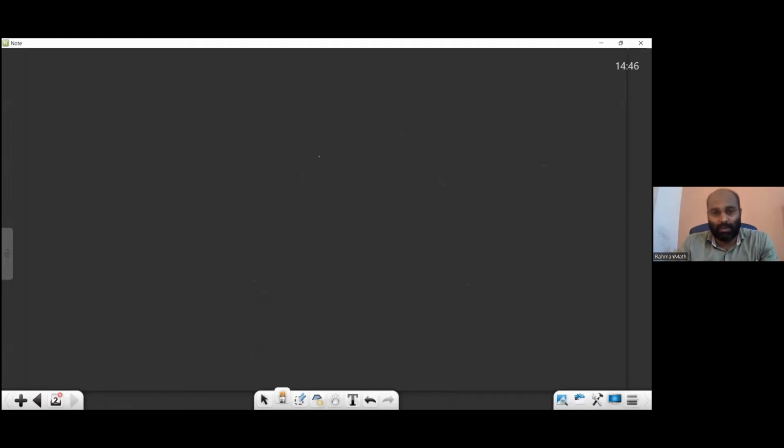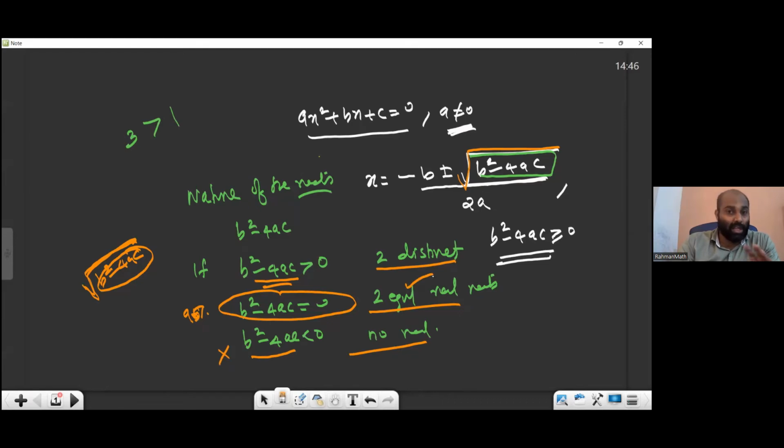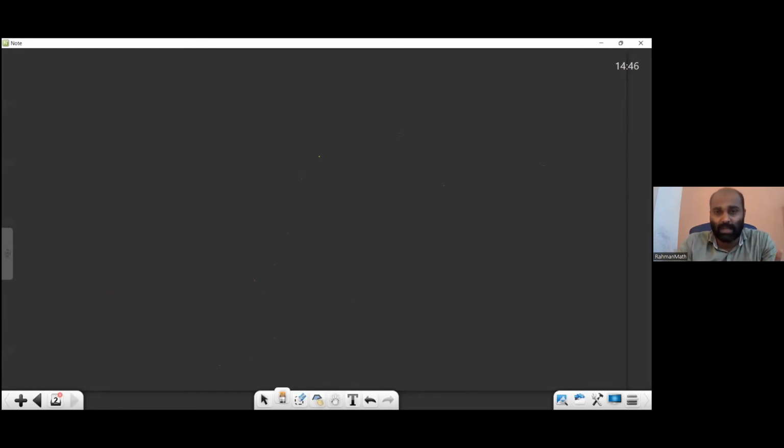Page number 4, question number 26. How to answer? It is a 2-mark question. I will tell you. Page number 4, question number 26. If the roots of the equation are equal and real, that is the condition. So write down how to answer it. Write down, given that the roots of the equation